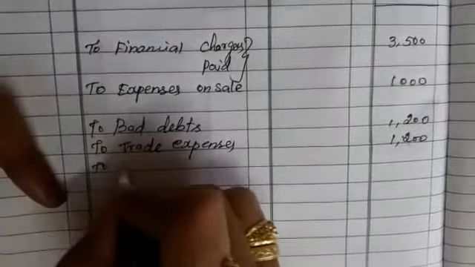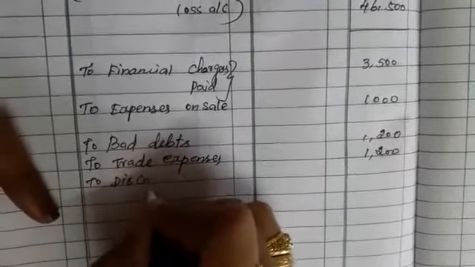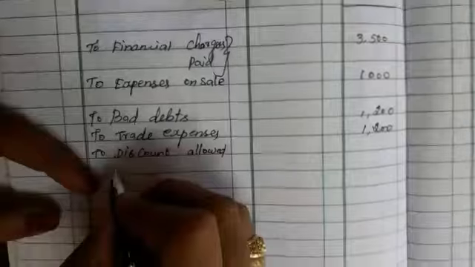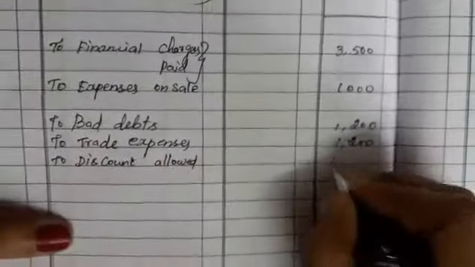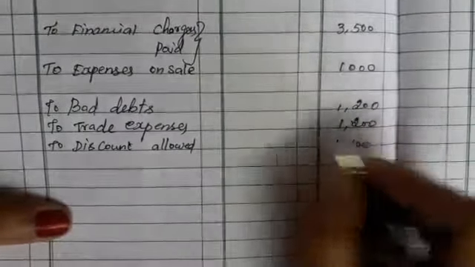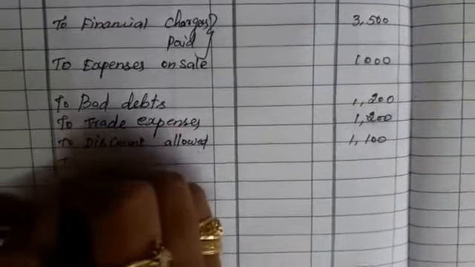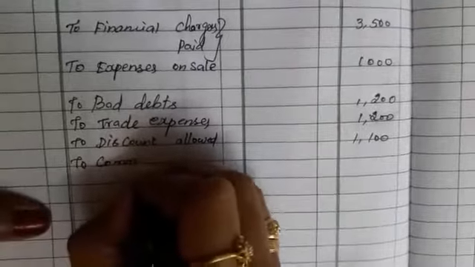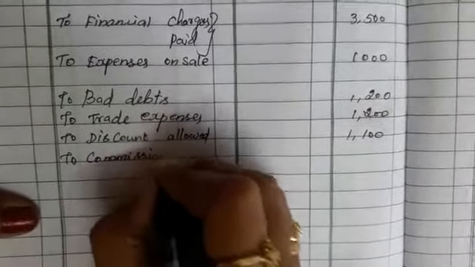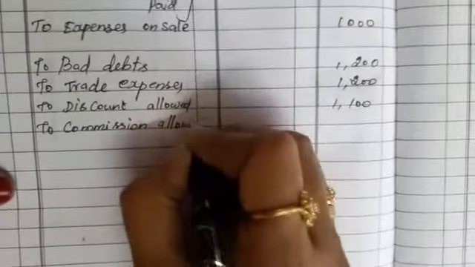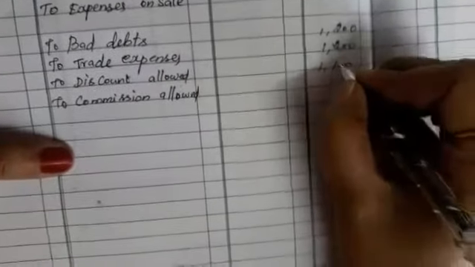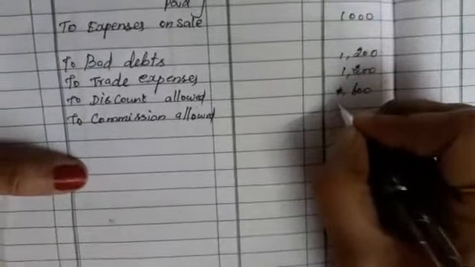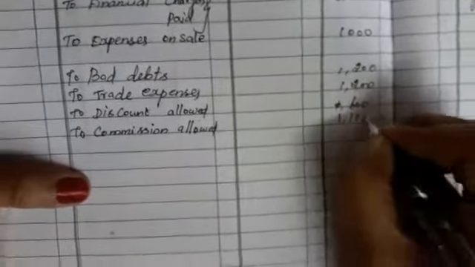Next one, to discount allowed, 600. Next one, commission allowed, 1,100. Discount allowed 600 children, commission allowed only 1,100.